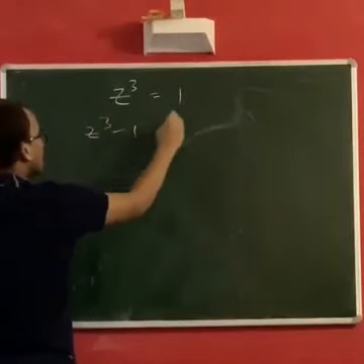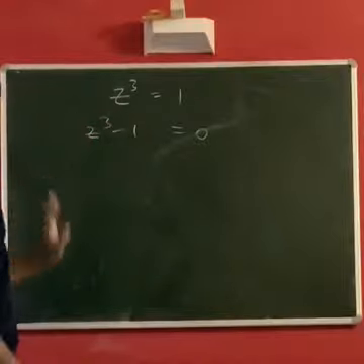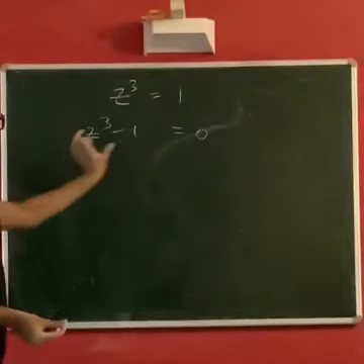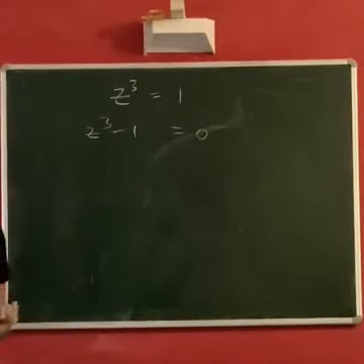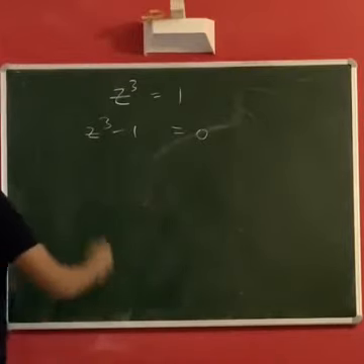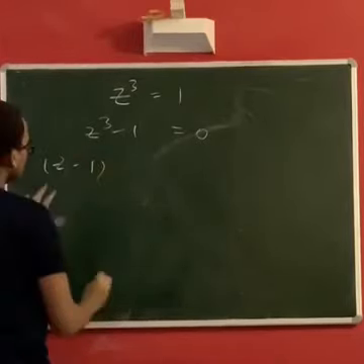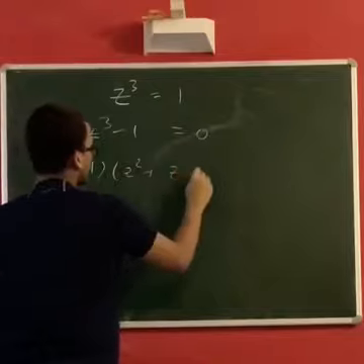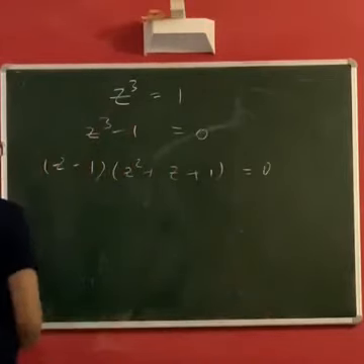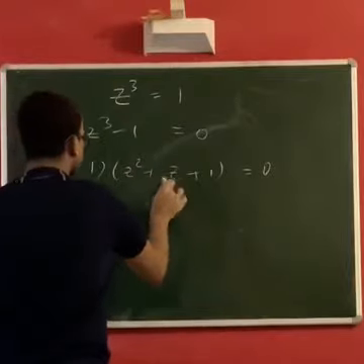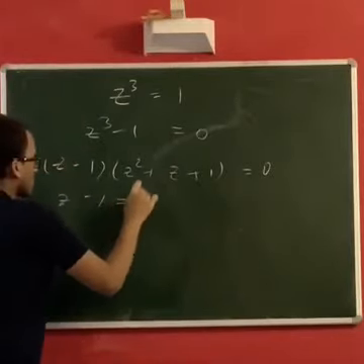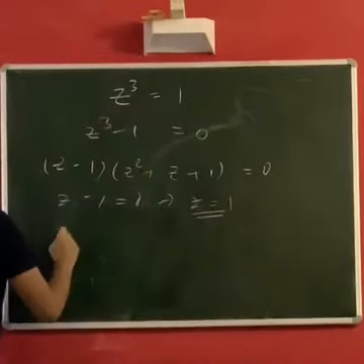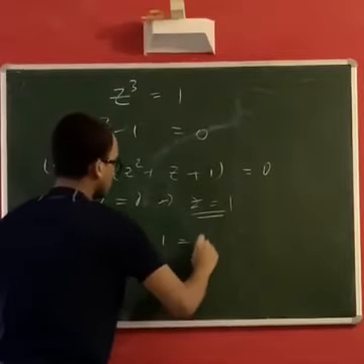Simple algebra. Bring everything on one side, and then you have to factorize this in a linear fashion, so that all the factors are linear with the roots in them. In this case, it's easy. You can try yourself also. If you factorize this using the a cube minus b cube identity, you get z minus 1 into z square plus z plus 1 equal to 0. So either this is 0 or this is 0. If z minus 1 is 0, then we get the obvious solution that we thought of initially, that is z equal to 1. In the case that z square plus z plus 1 equal to 0, we have a quadratic to solve.